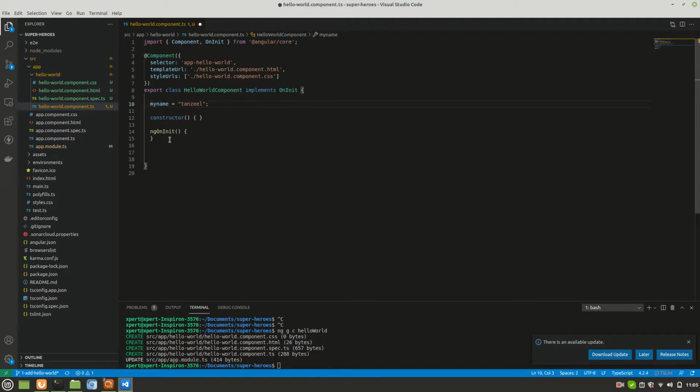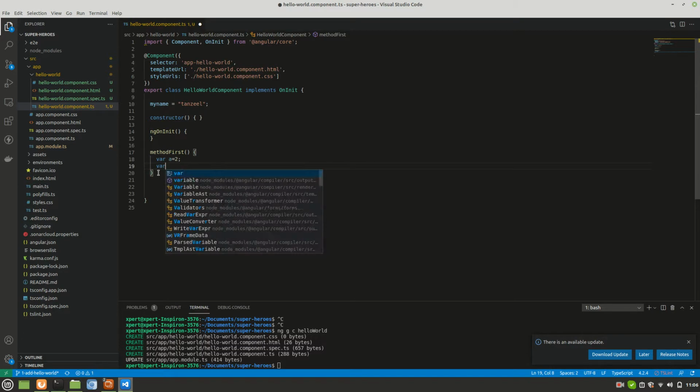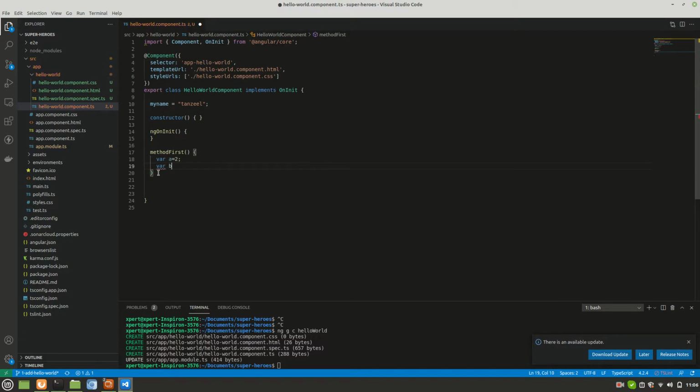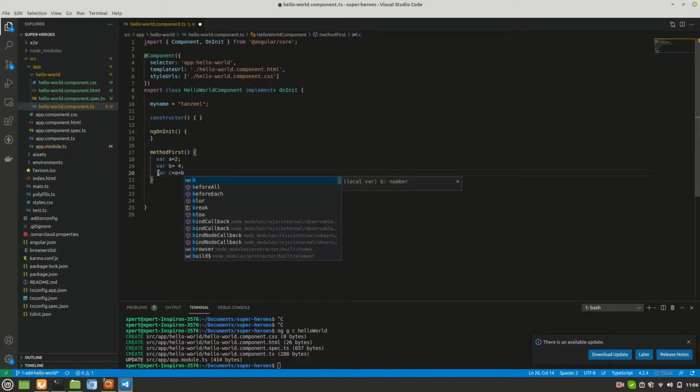Okay, I'll create one method. That variable I'll not use anywhere. I'll create one method first. I'll add some code here where a is equal to, let's say 2, where b is equal to 4, where c is equal to a plus b.